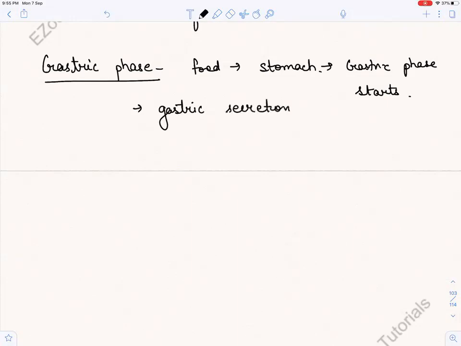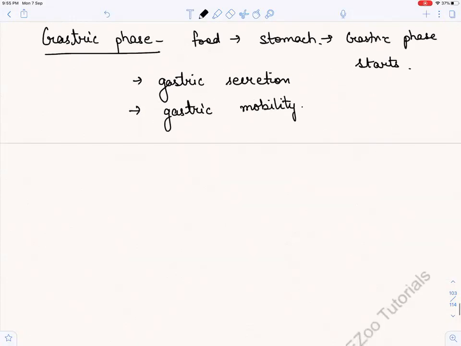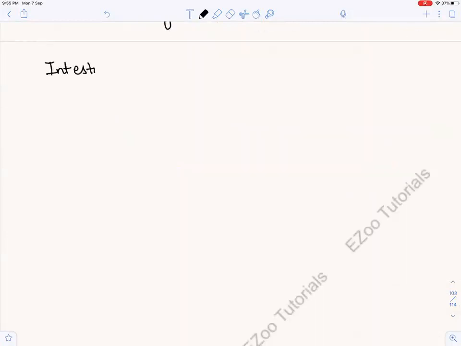We'll do this in neural regulation just now. Gastric secretions and gastric motility will increase the churning of the food, right? Now the third phase was what? The intestinal phase. What happens in the intestinal phase? When does it start? When the food enters the small intestine. Okay? When the food enters the small intestine, this intestinal phase occurs.